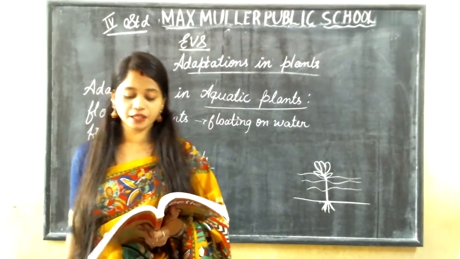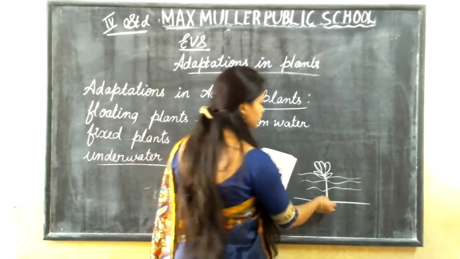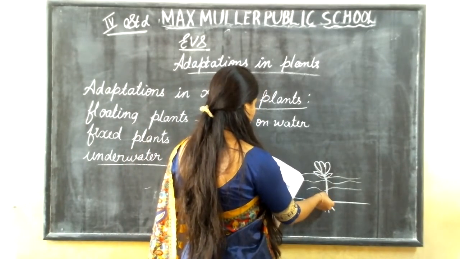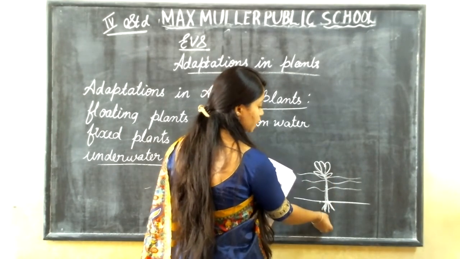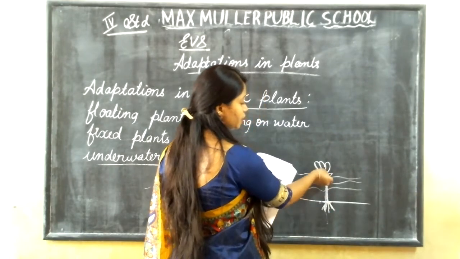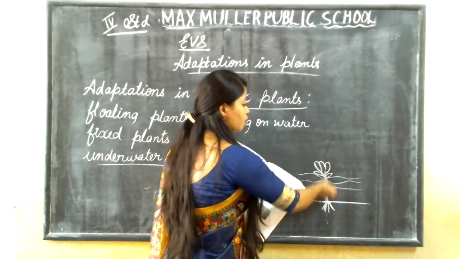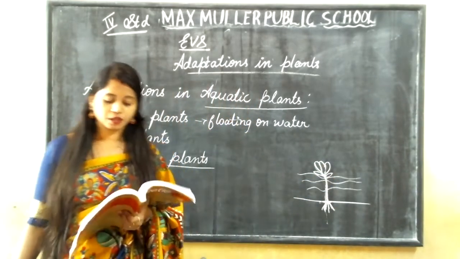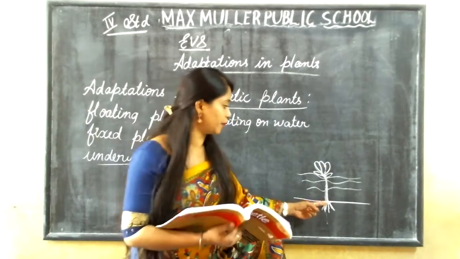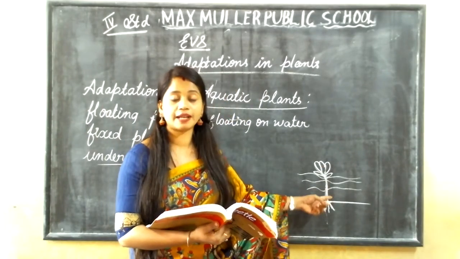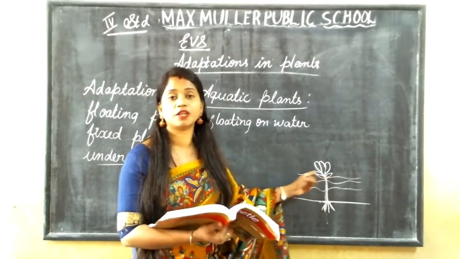The stems are thin, long and hollow. From the bed of the pond, it is growing to the outside of the water. So the stem is thin, long and hollow. This helps the plants to reach the surface of the water.